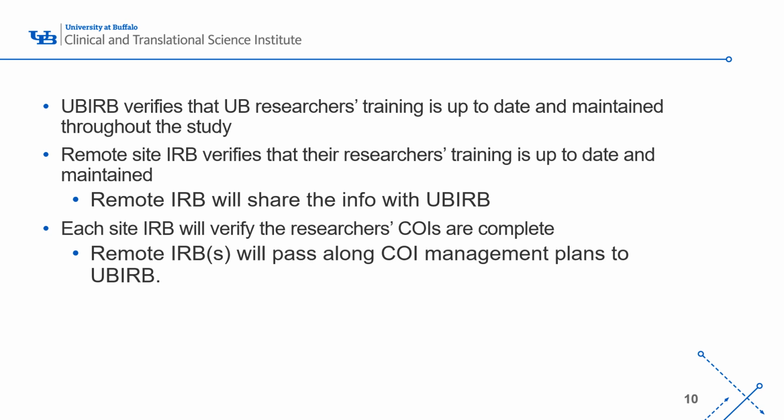The remote IRB will have to share this info with the UBIRB, likely through that HRP-901 document. Modifications can be submitted throughout to update that document, and we would still want that signed by the remote IRB's representative. Each site's IRB will also verify that their conflict of interest requirements are complete as well. If there are any conflict of interest management plans that are taking place at a remote site, we would ask that those be passed along to the UBIRB.